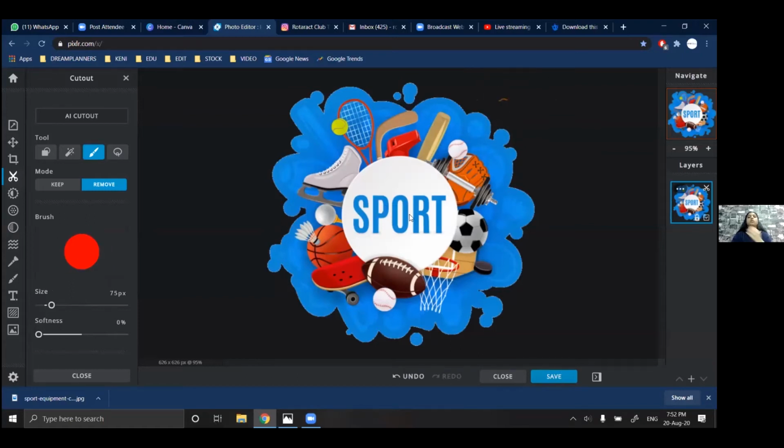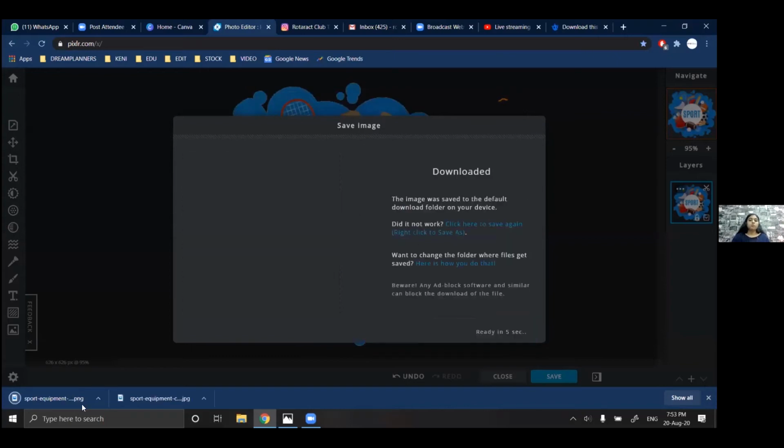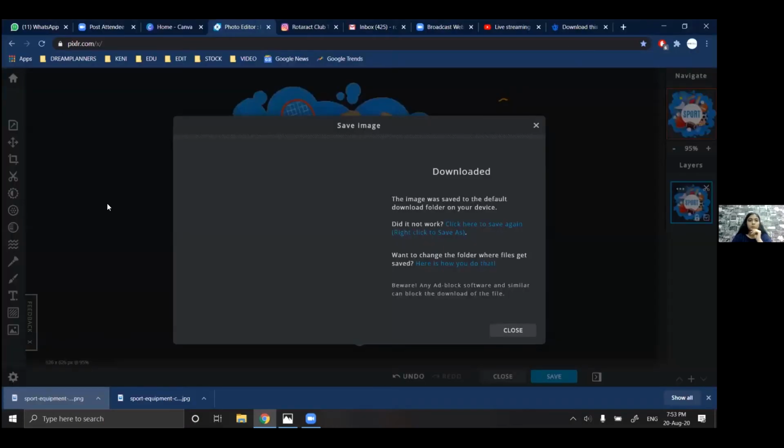I'll just crop it later. And I'll download it in PNG. Whenever you are downloading a transparent background image, you always have to download it in PNG. In JPEG, it will always be downloaded with a white background. Okay, so when I open this, I have a transparent background.